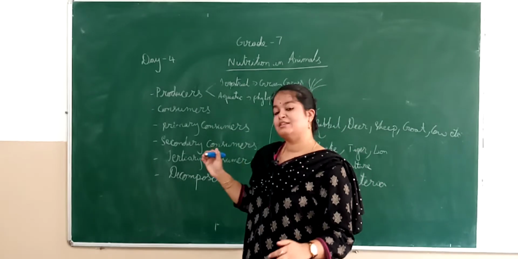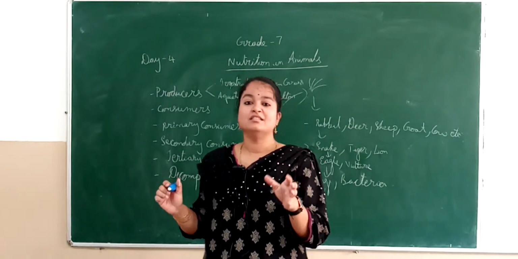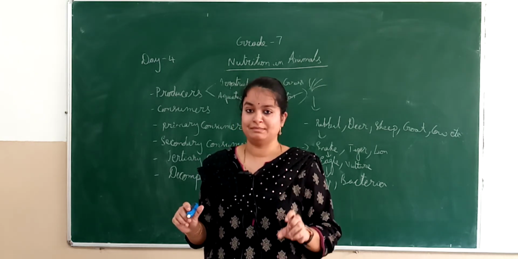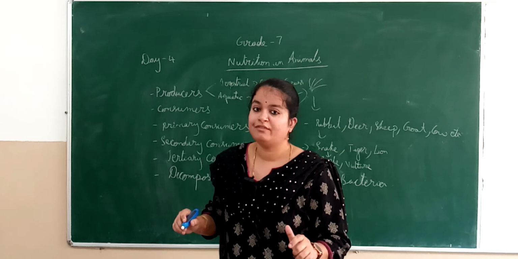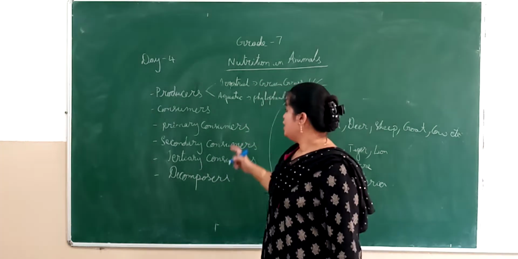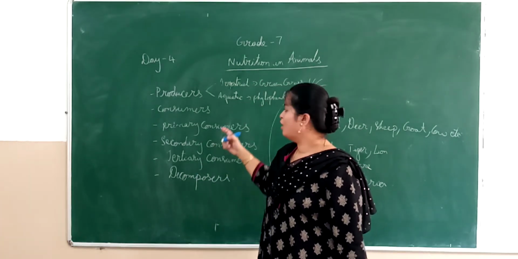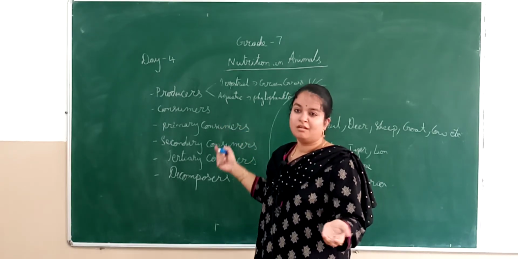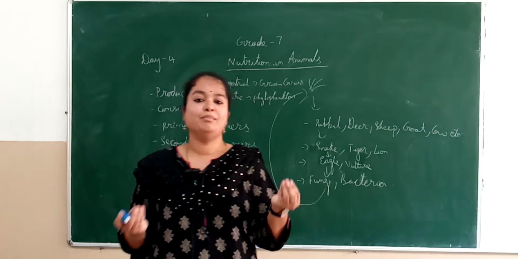Now, what are consumers? Consumers are those organisms which are depending on them directly or indirectly. Say for example, in a direct way, you are having your grasshopper or you are having rabbit, deer, you are having so many herbivores.